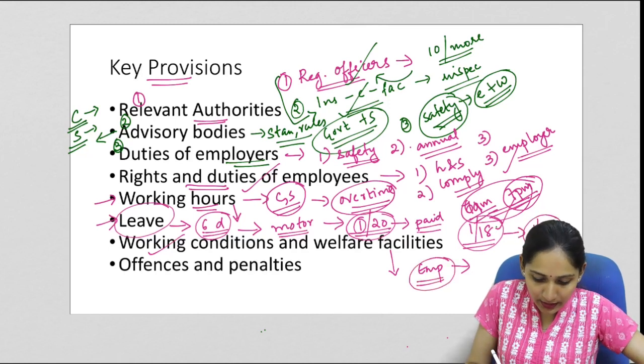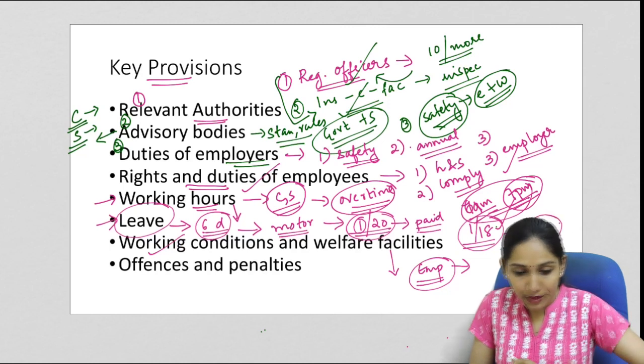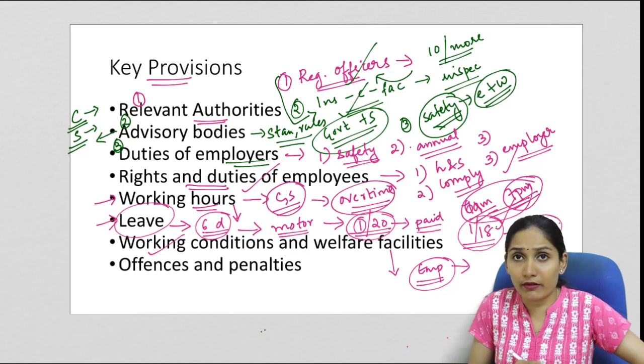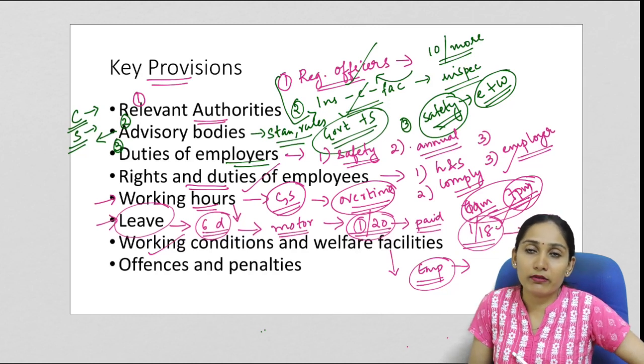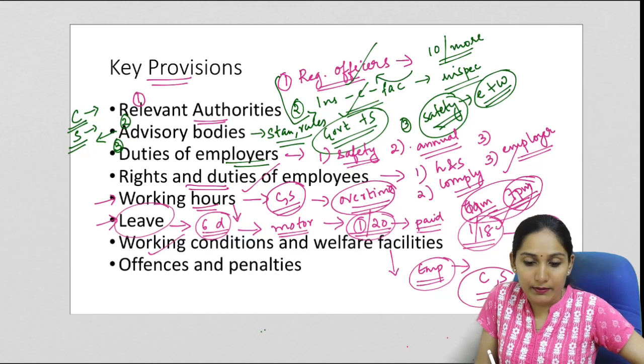All these are included under the working conditions and welfare facilities. And other working facilities or welfare facilities, other than the basic requirements, should be provided to the workers as per the direction of the central government or the state government.